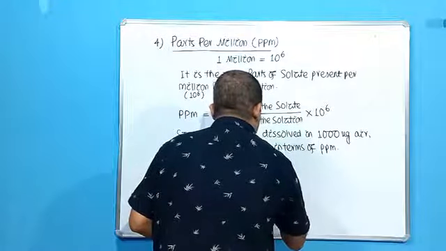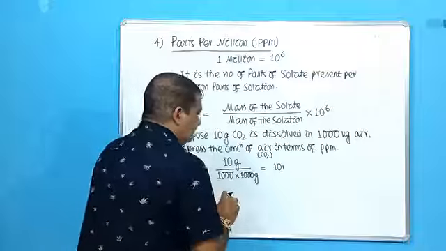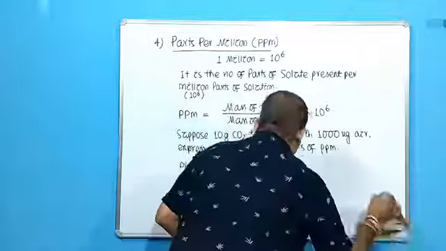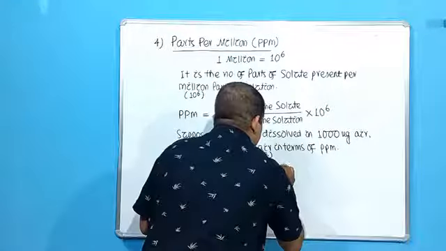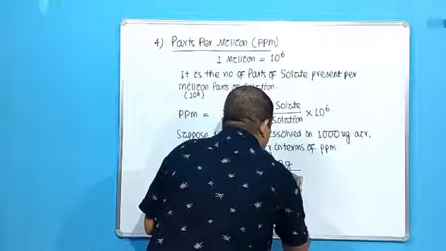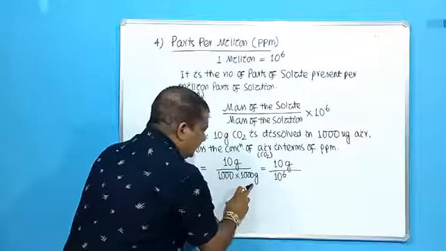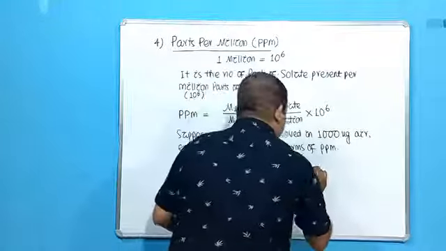So it will be 10 gram divided by 10 to the power 6, 10 power 3 multiplied by 10 power 3, it will be 10 power 6. That means what will be the solution ppm?